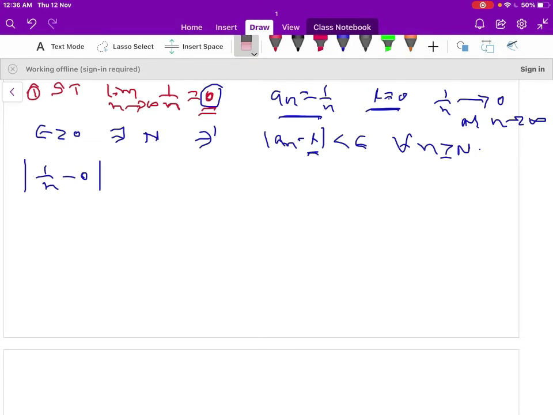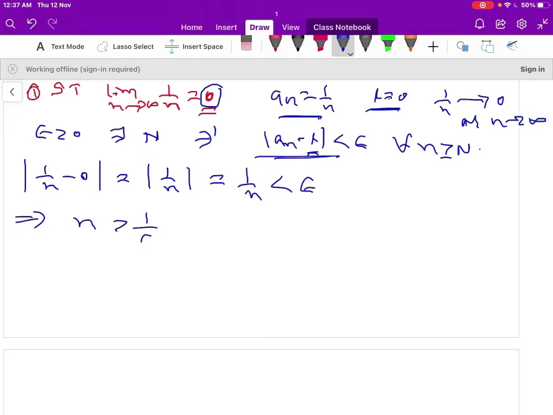Sorry, let us take a_n is 1 by n and L is 0, so that can be written as 1 by n. Anyway, n is a positive integer, so we can remove the mod here, that is 1 by n. So this 1 by n less than epsilon through the definition, so this implies n is greater than 1 by epsilon.